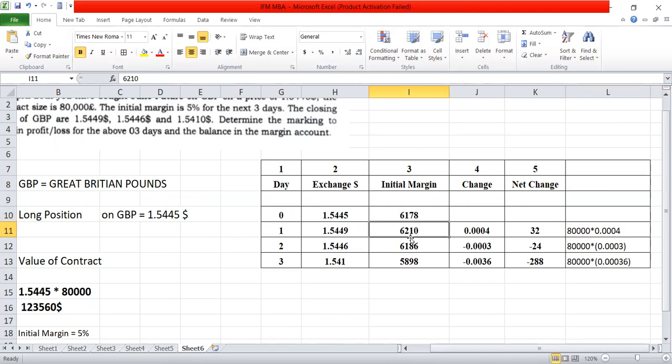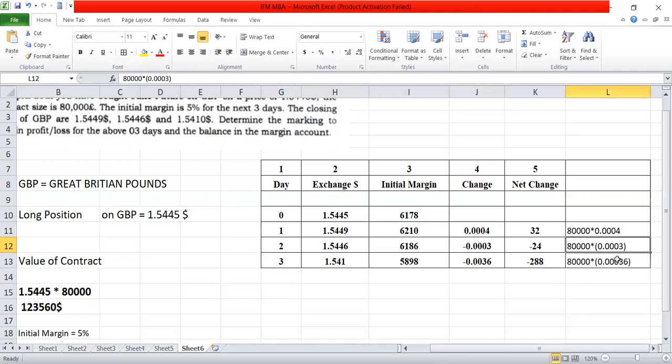Okay, next we come to the second day. Second day exchange rate is 1.5446. Now see the difference between day 2 and day 1, so the second day minus the first day. 1.5446 minus 1.5449 is minus 0.0003.